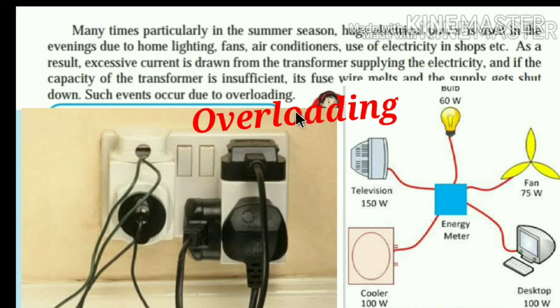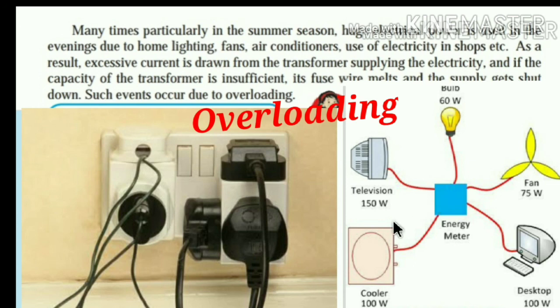So let us see what overloading is. A flow of a large amount of current in a circuit beyond the permissible value of current is called overloading. It occurs when many appliances of high power rating, such as fan, desktop, cooler, AC, geyser, heater, oven, motor, etc., are switched on simultaneously.